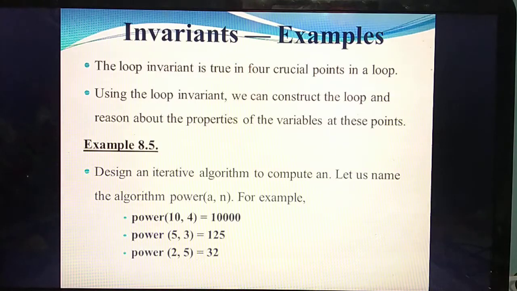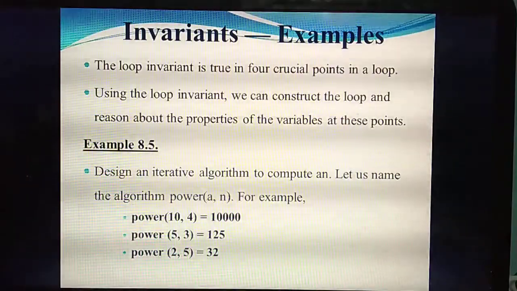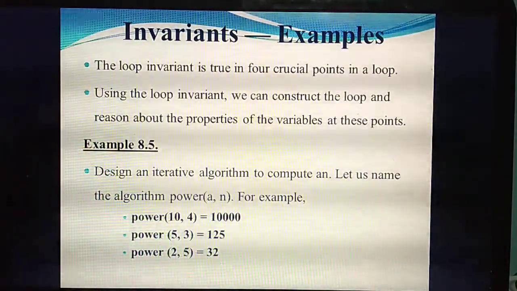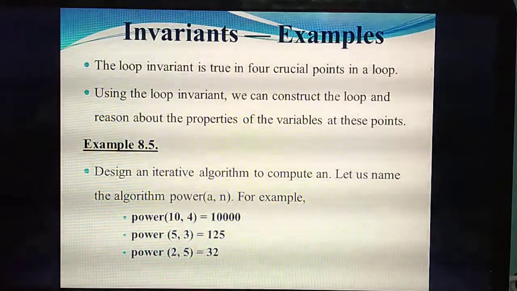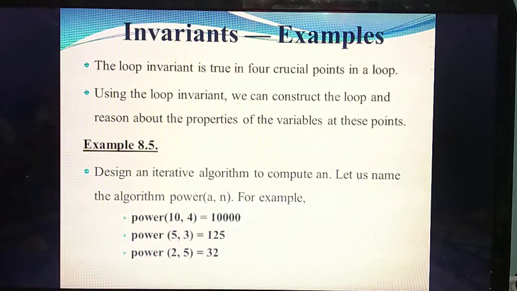Today we are going to study invariant examples. First example: read the question. Design an iterative algorithm to compute a power n, not a n. Don't confuse it; it is a power n. So the question is to compute a power n.